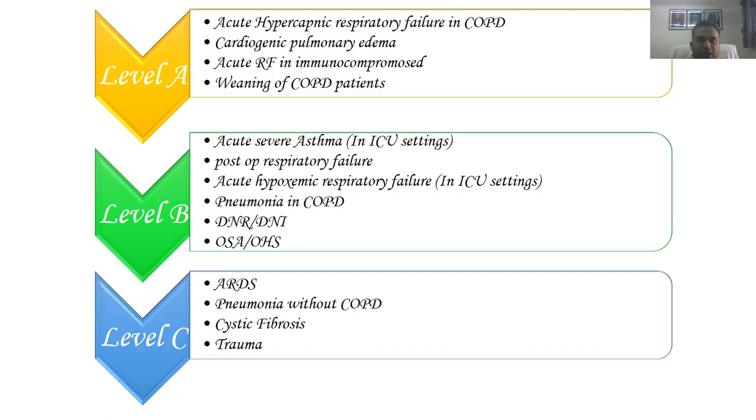Post-operative respiratory failure, acute hypoxemic respiratory failure, pneumonia in COPD patients per se, we can try NIV. And in patients who have given consent for do not resuscitate and do not intubate, and obstructive sleep apnea, obesity hypoventilation syndromes. Level C, where we should not use NIV, is ARDS, pneumonia in patients who do not have underlying COPD, cystic fibrosis, and trauma. This is what we need to remember, that in ARDS, NIV is not the initial management. You should always intubate the patient and provide positive pressure ventilation to that patient.